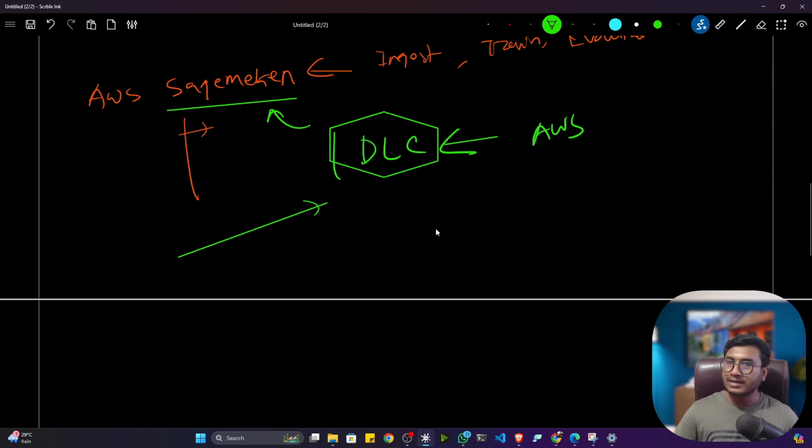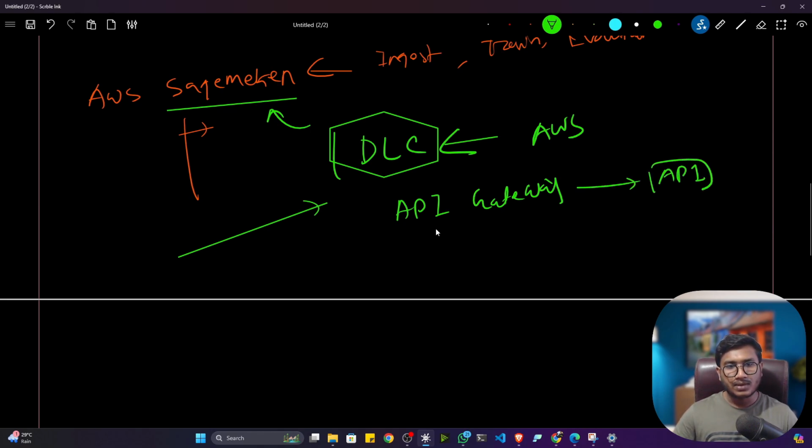And to get the endpoint from the model, you have to use something called API Gateway. This is another service from AWS. With API Gateway, you can create an API, like we saw with the OpenAI API, which we used to use. So here also you can create an API. With the help of the API, other people can access your model. Let's say this is a user, so the user can access your model with an API request.